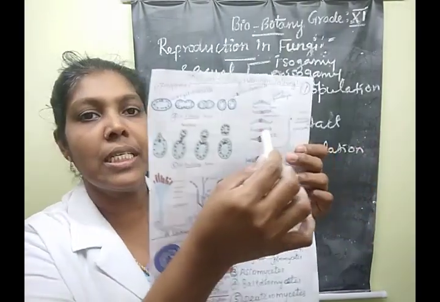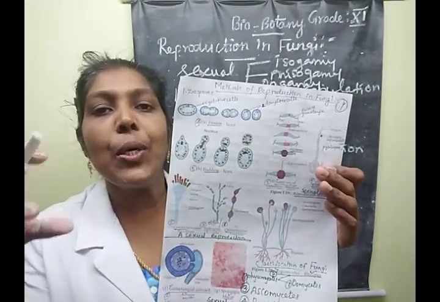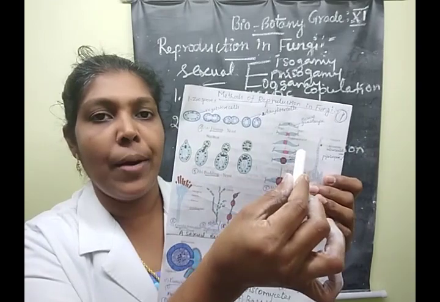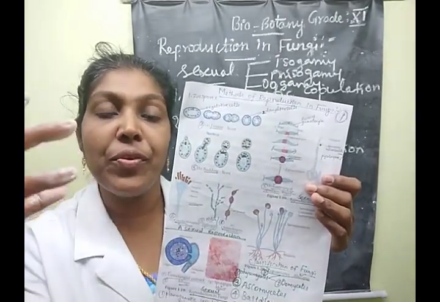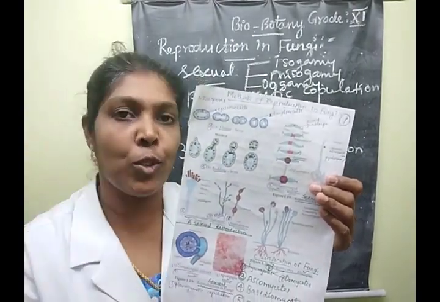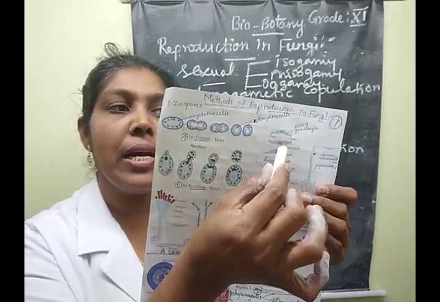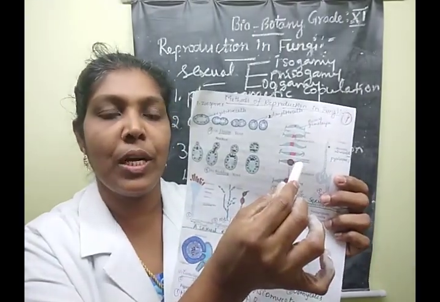Gametangial copulation. This is the representing diagram, children. Here there are two gametangia. The fusion of the two gametangia finally forms zygospores.